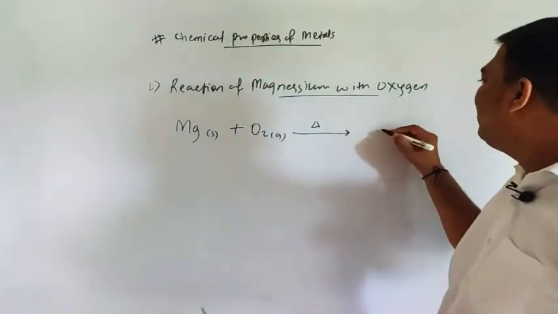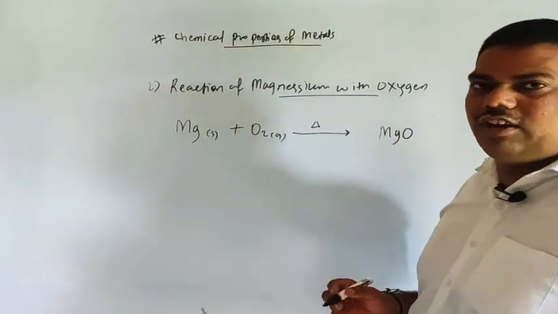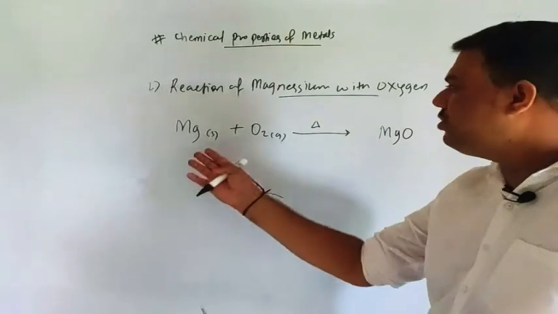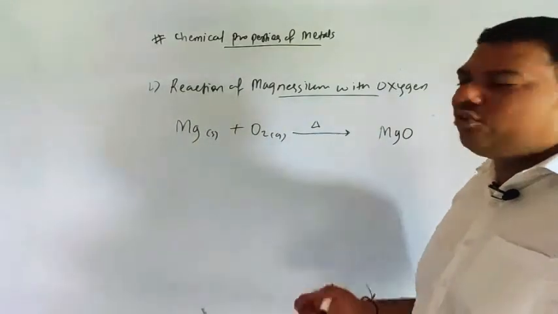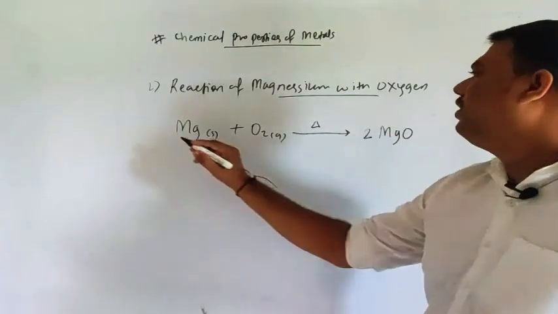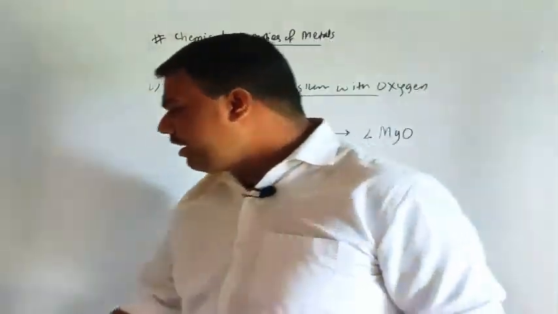So what will happen? Yes, MgO, magnesium oxide, you will get, since your metal is electropositive and oxygen is electronegative. For balancing, you have to take here 2, then here also 2. Okay, so our reaction is complete.